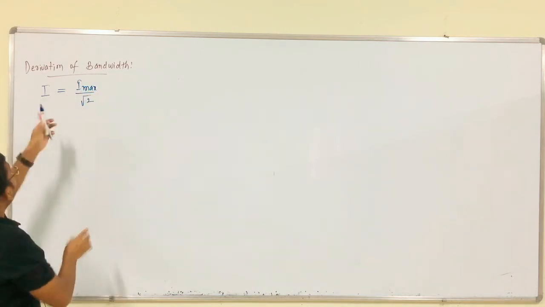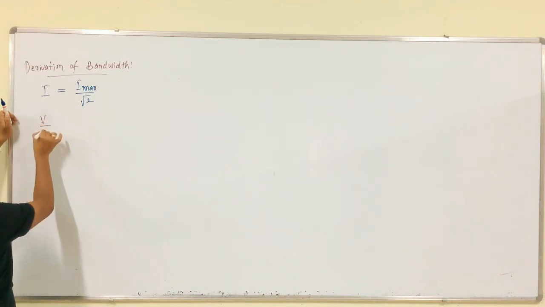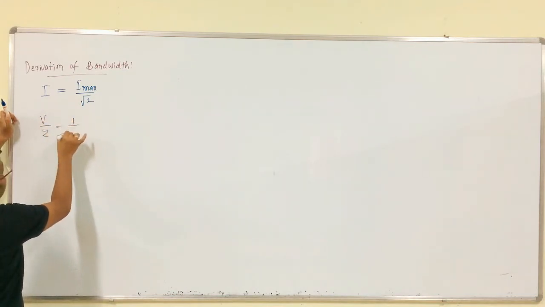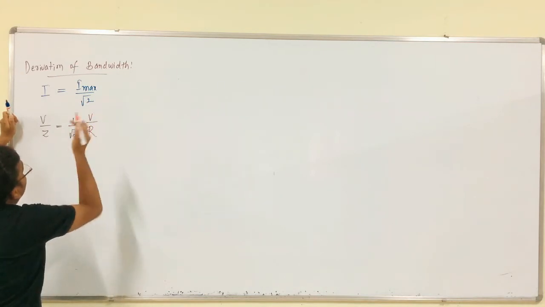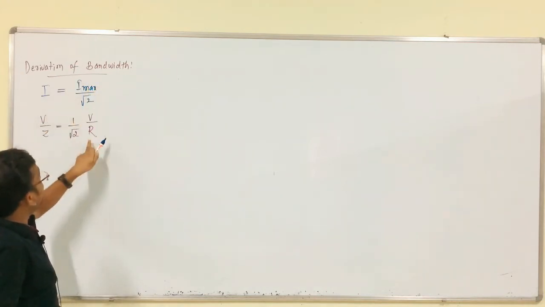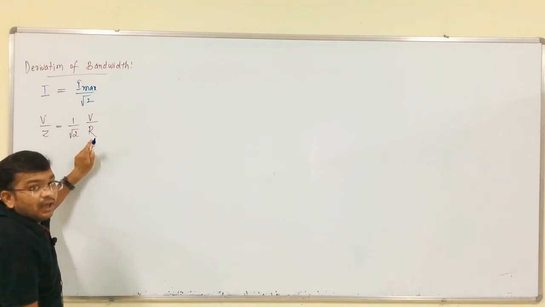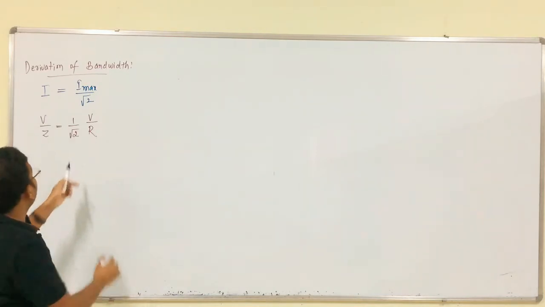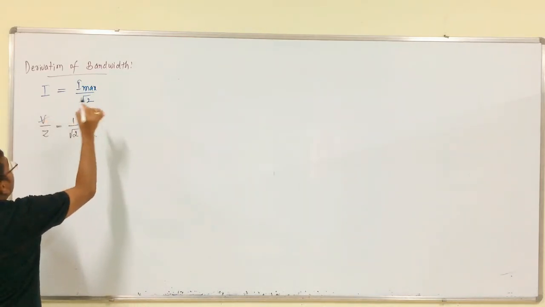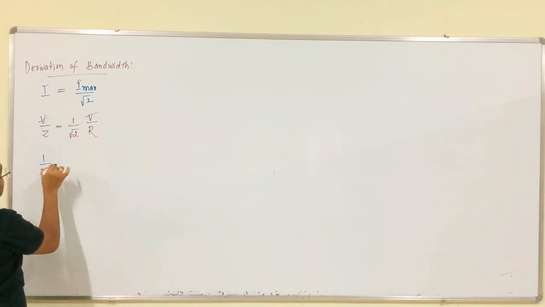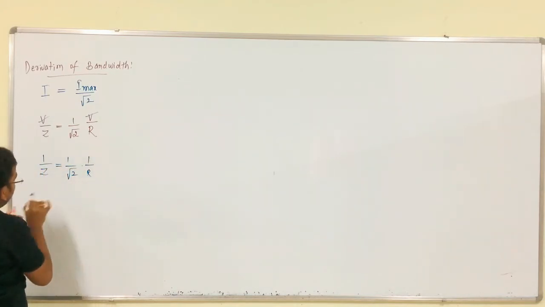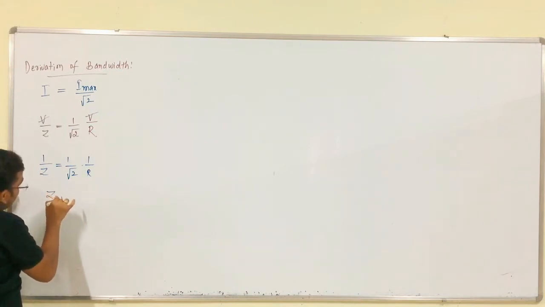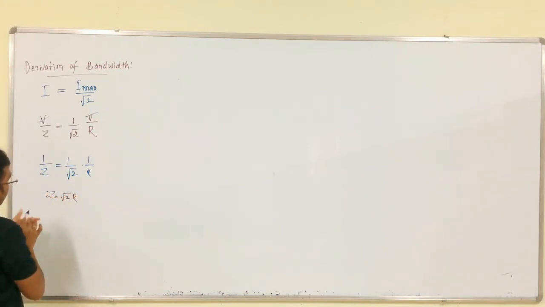Here I is nothing but V by Z, which is equal to 1 by root 2 I max, that is V by R. When are we going to get maximum current? When the circuit is a pure resistive circuit. So, cancelling, simply 1 by Z is equal to 1 by root 2 into 1 by R. From this, Z is equal to root 2 R.